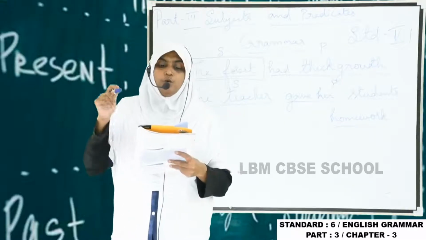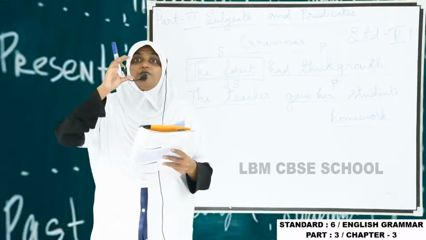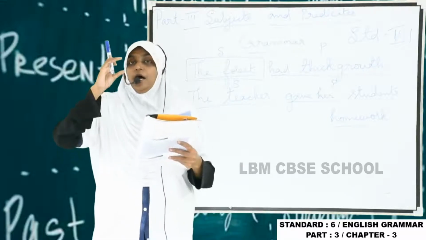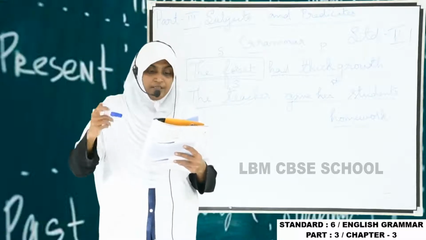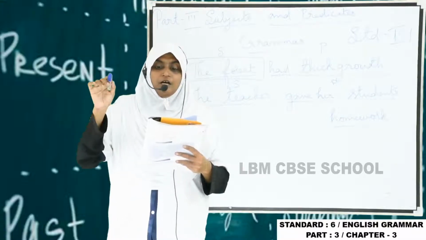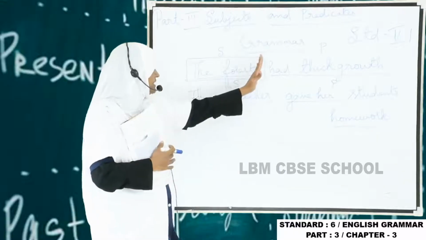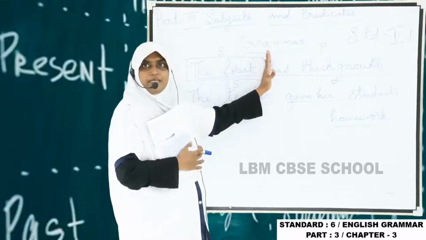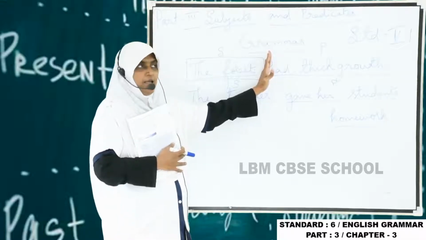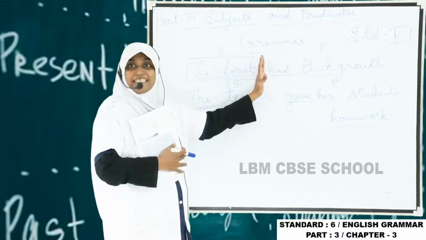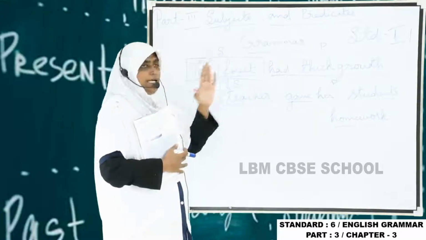Understand? So we name some person or thing in a sentence. The first one is the name of a person, name of a thing, name of an animal or anything. This part of the sentence is called the subject. The first part usually comes as a name, and this one we call a subject. In a sentence we call it a subject.